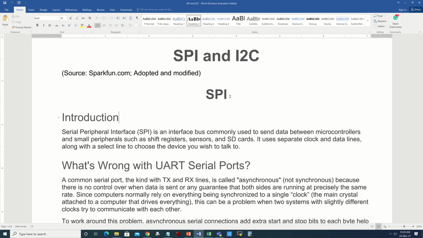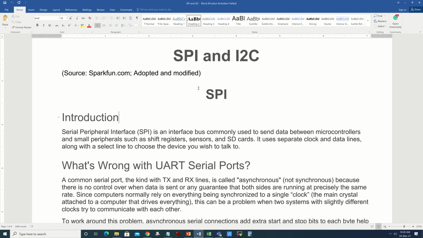Unlike UART, these protocols carry a clock signal in addition to the data signal. So whenever you see a clock signal within a hardware communication protocol, you will definitely consider that a synchronous communication protocol.